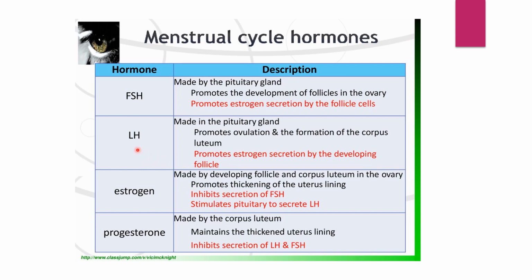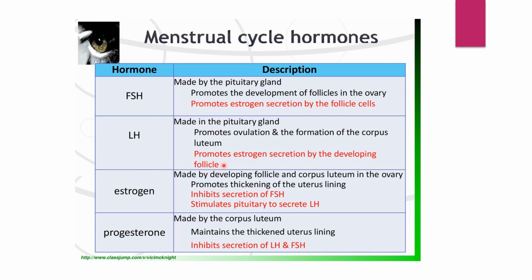So luteinizing hormone will act on the Graafian follicle to release the ovum. Once ovulation starts, around the 14th day, the Graafian follicle ruptures and releases the ovum. The leftover part of the Graafian follicle with blood clot is the corpus luteum.